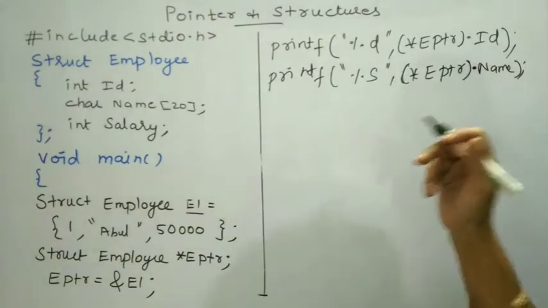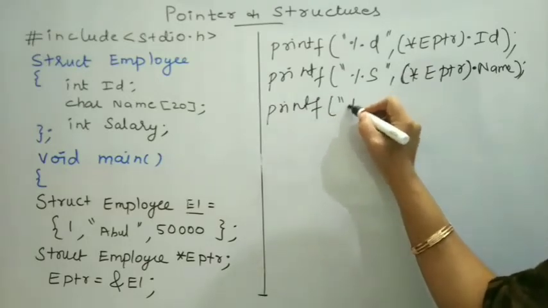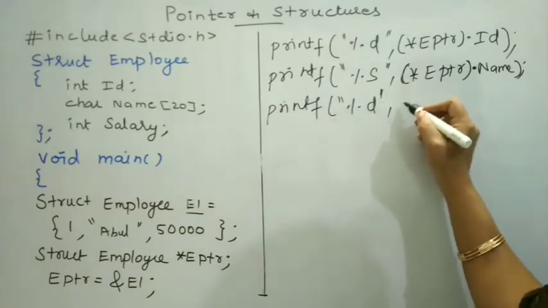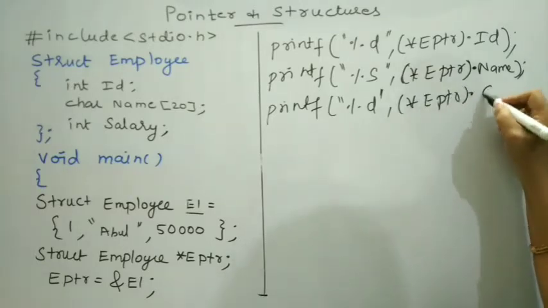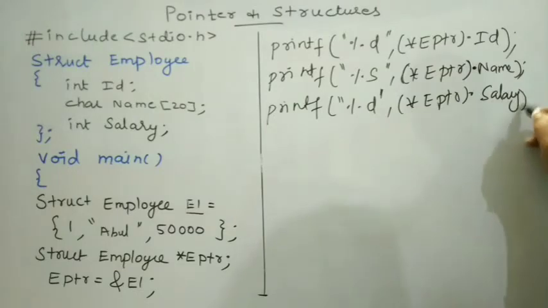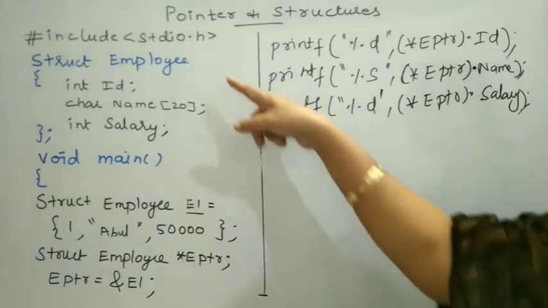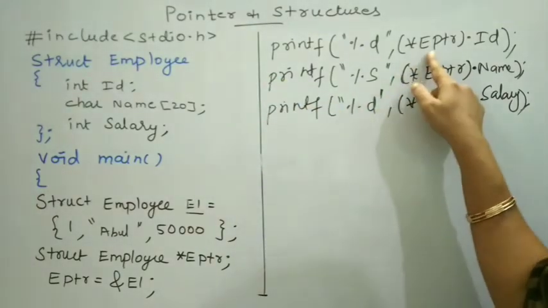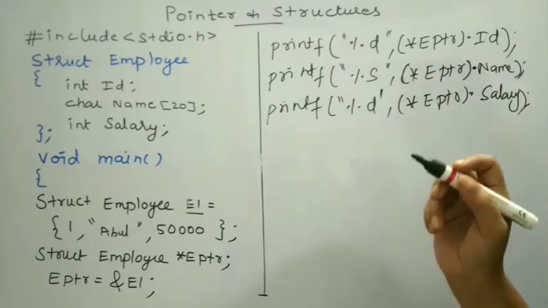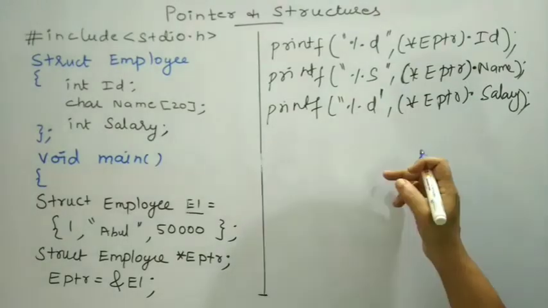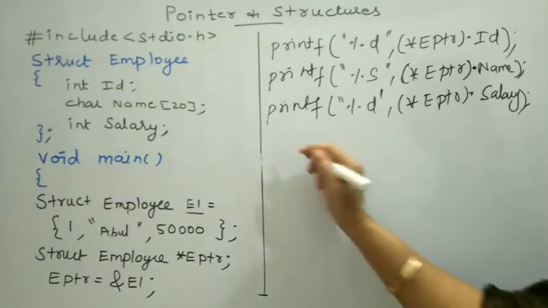If I want to print the salary, then printf. Salary is an integer value, so control string is %d, then (*EPTR).salary. So using these three printf statements, I may print the value of the data members of the employee using the pointer variable EPTR. If I adopt the second method to print the values, how to print the values? That is, to print the values of the data members using the second method,